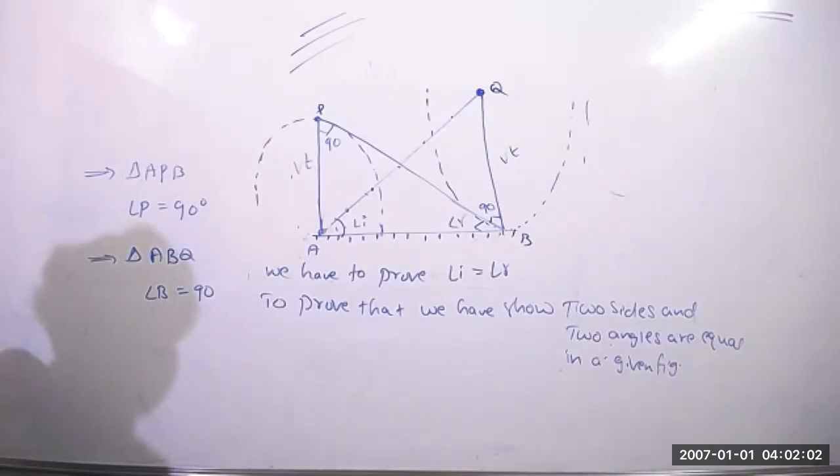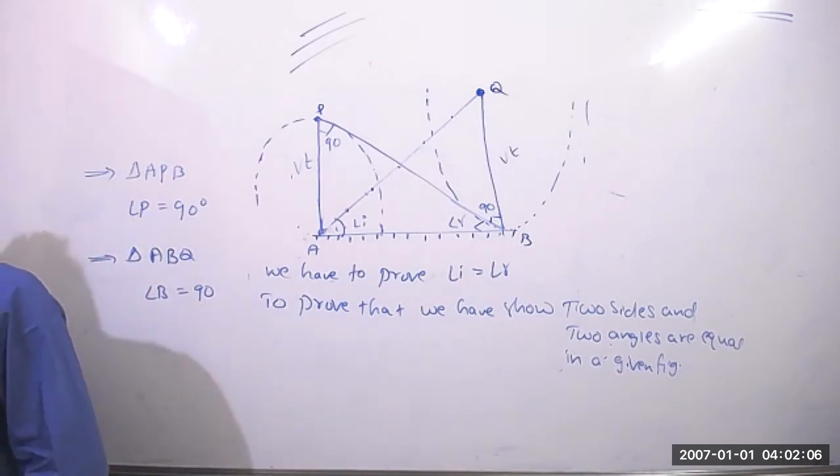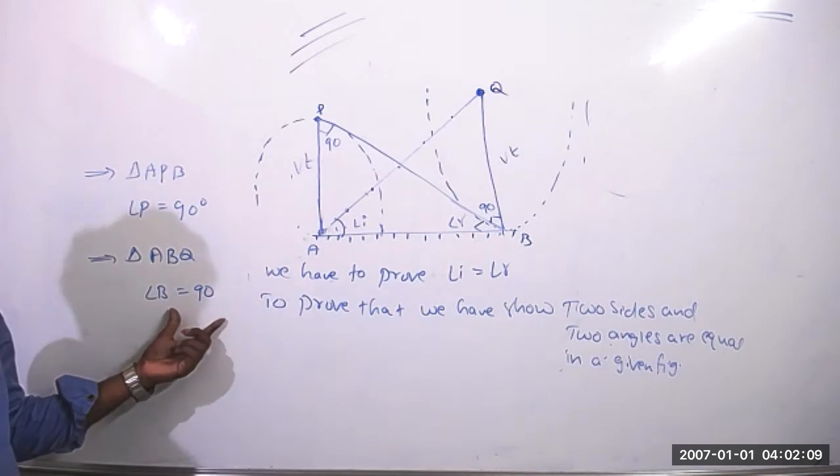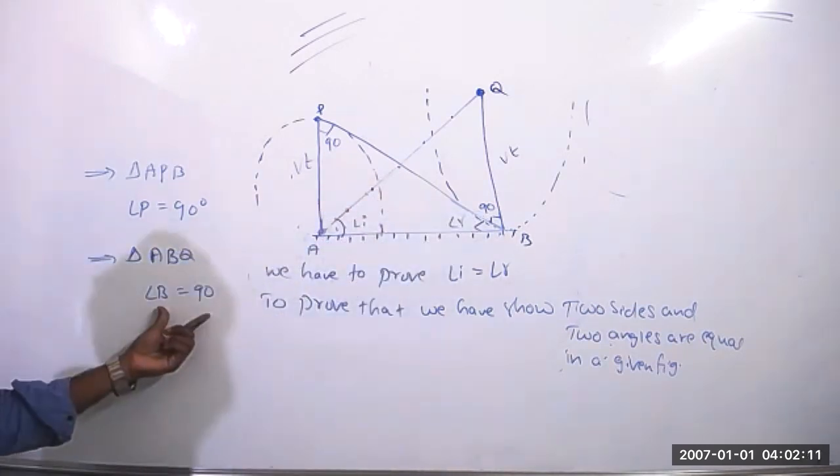At angle B is 90, right? That is actually Q. Understand clearly? At B is 90, right?